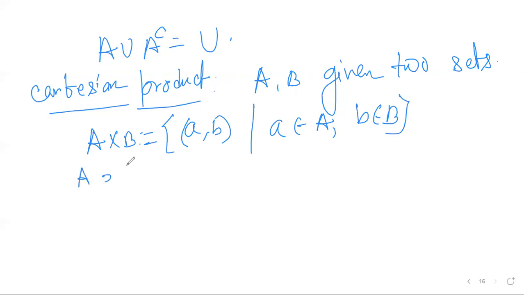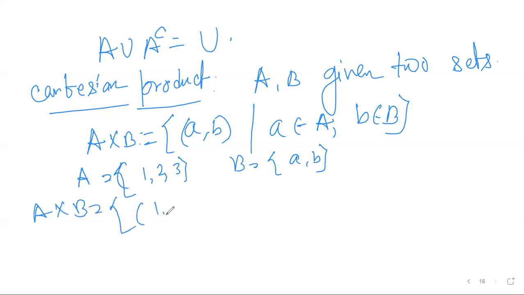Suppose A equals to my set 1, 2, 3, and B equals to my a, b. Then A cross B equals to my (1, a), (2, a), (3, a), right?